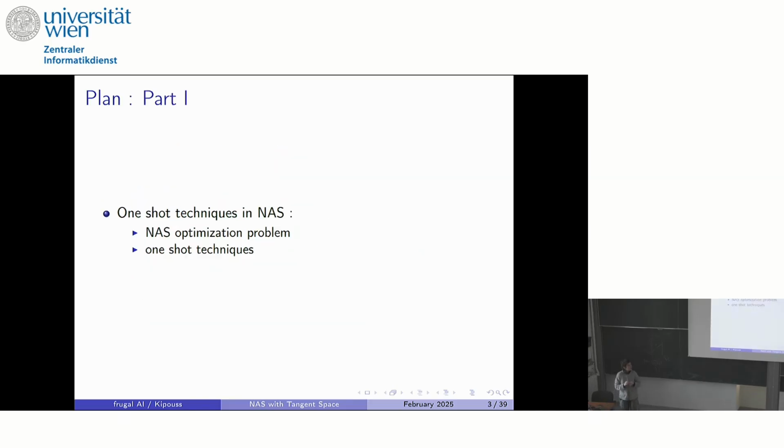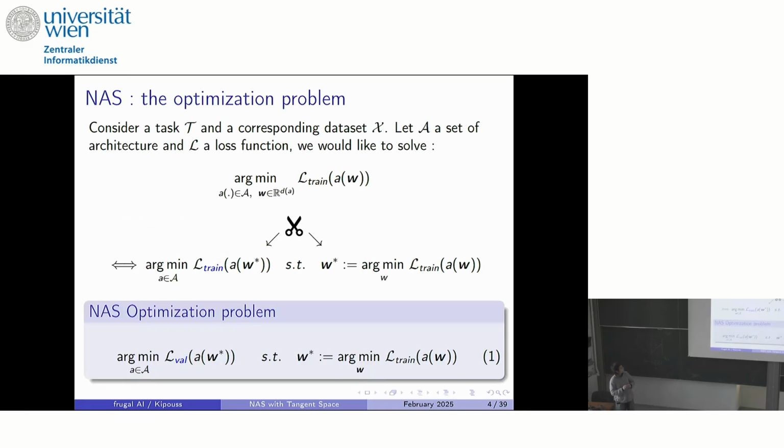First, what is neural architecture search? Neural architecture search is when you wonder what architecture you should use when you try to solve a specific task. It's not something that is straightforward, because it can be summed up with this optimization problem. You have an objective function that is to minimize the loss, and you try to minimize the loss jointly on the architecture of your network, but also on its parametrization.